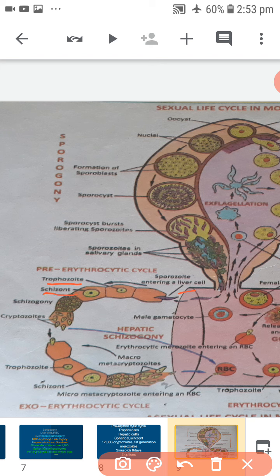The trophozoites feed on the contents of the hepatic cells and increase to maximum size. This stage is called schizont stage. Its nucleus divides several times mitotically, followed by cytoplasmic divisions, resulting in approximately 2000 daughter individuals called cryptozoites.